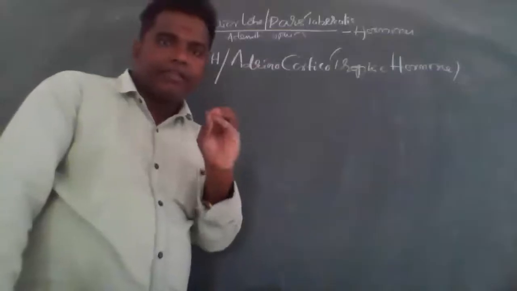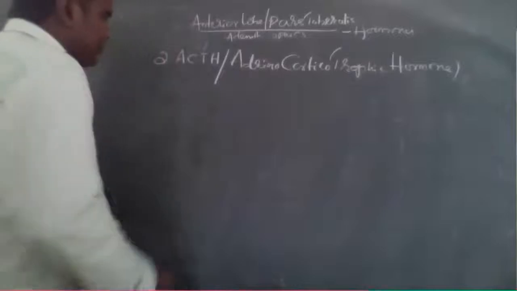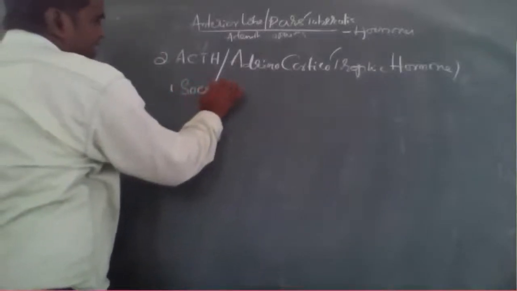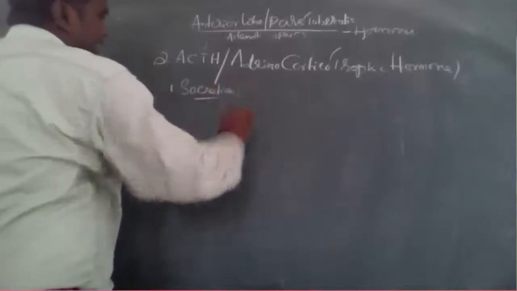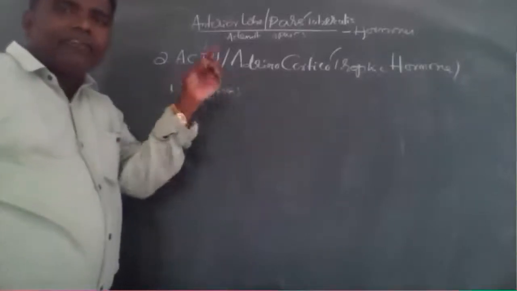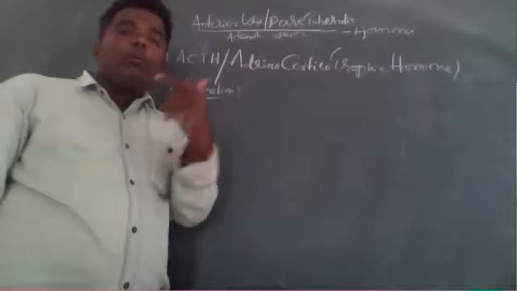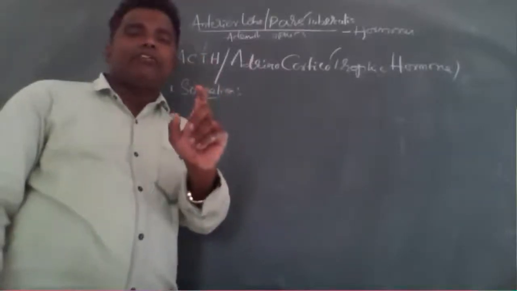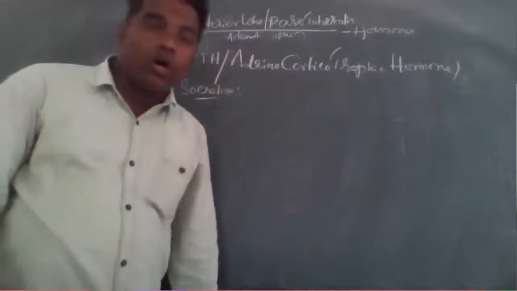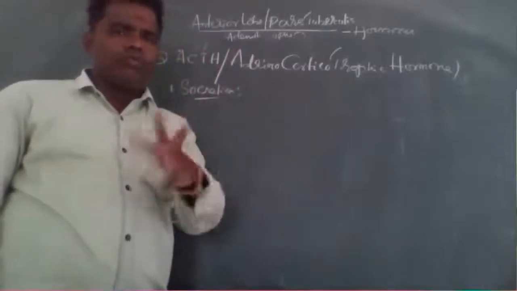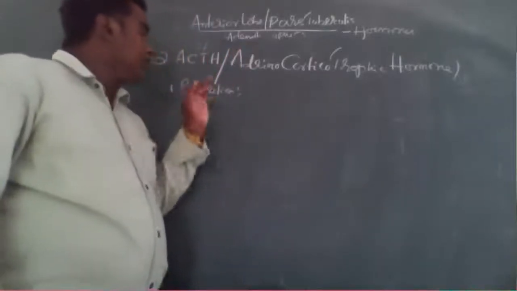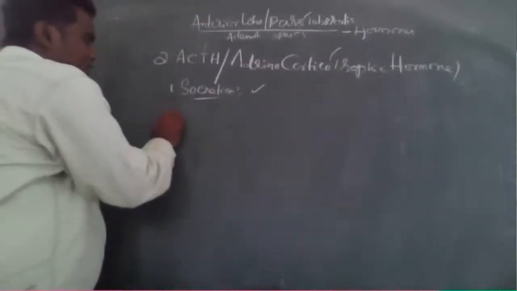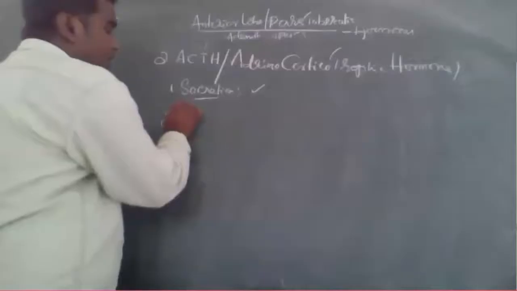Now, first step, secretion. It is secreted from the anterior lobe of the pituitary gland, the adenohypophysis. That is clear. Second point, target organ.